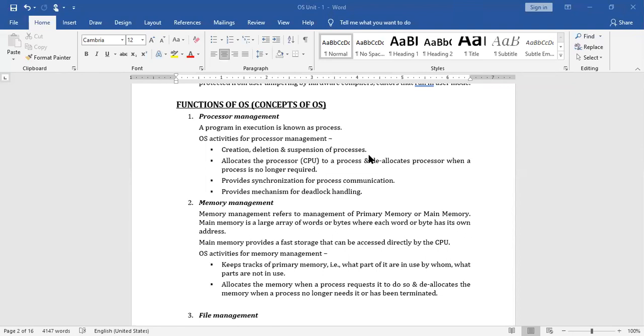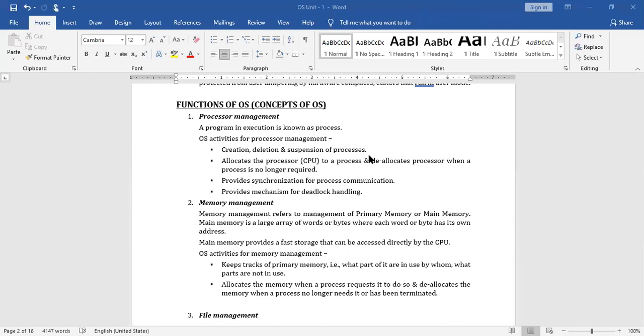In that case, as you are clear, each and every program or task has its own set of requirements. So who will take care of supervising all these things among various tasks? That is the question, right?